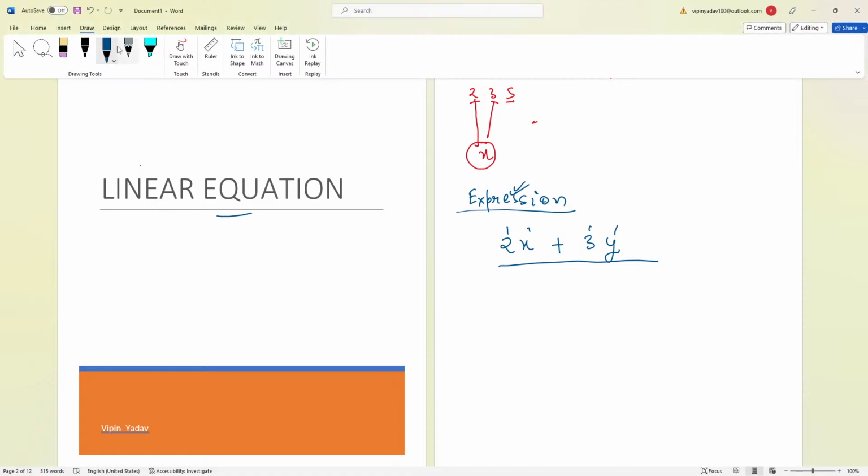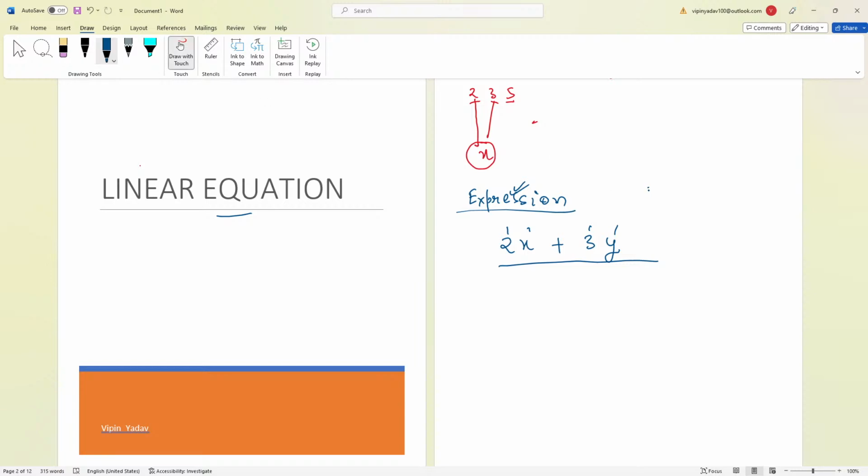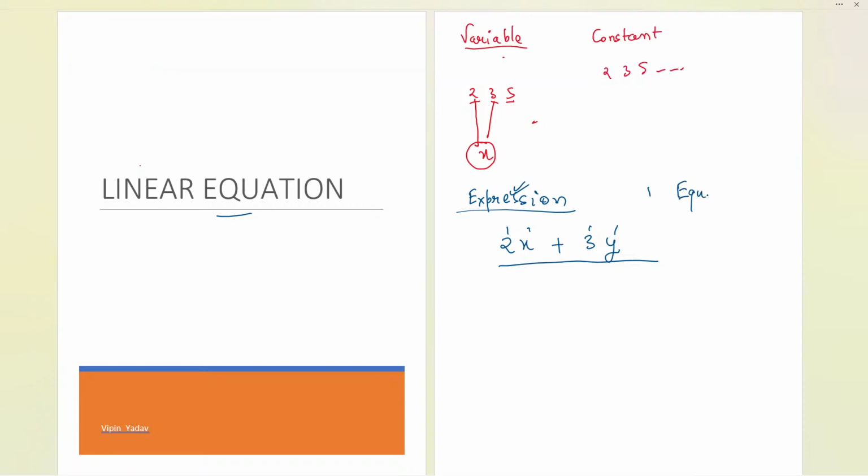So now let us talk about the equation. Now here we have the equation. The equation itself tells us to keep the equal to sign. If you keep an equal to sign, 2x plus 3y, suppose I say that I got it for 500 rupees.